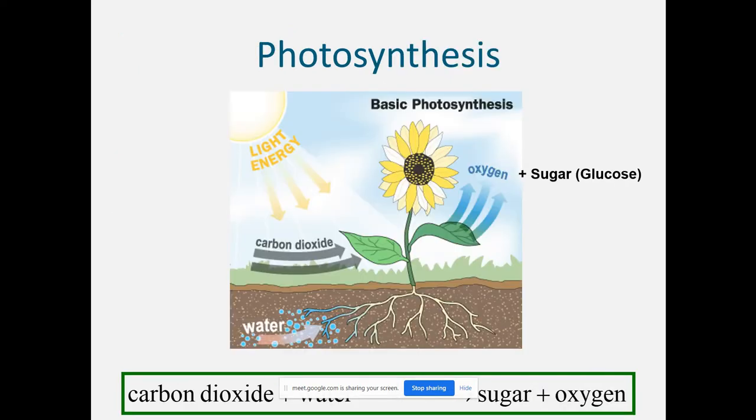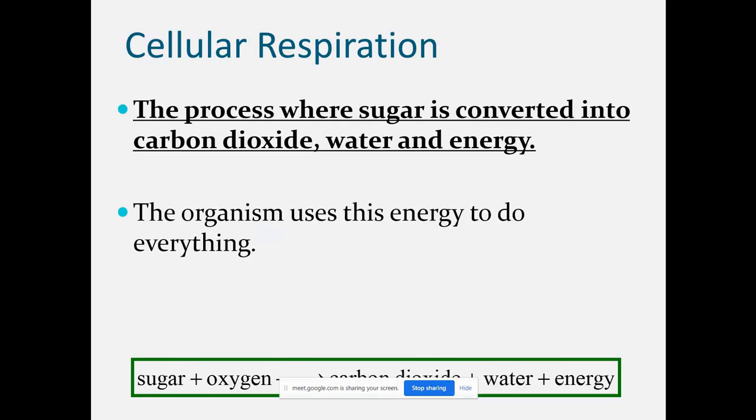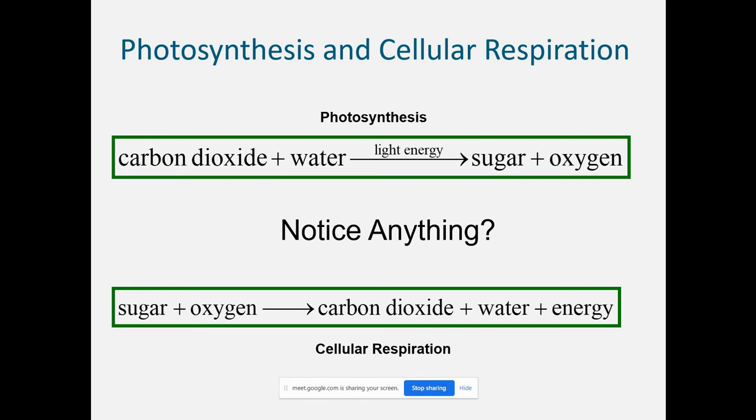So what happens in photosynthesis? Plants trap the solar energy, they utilize the carbon dioxide and they form sugar plus oxygen. That oxygen is then inhaled by all the animals and utilized in respiration. By respiration we get the energy. Cellular respiration is the reaction by which we get the energy.